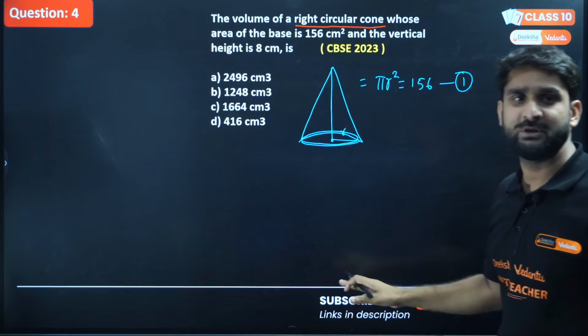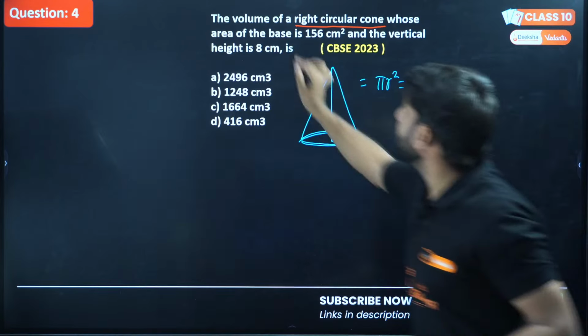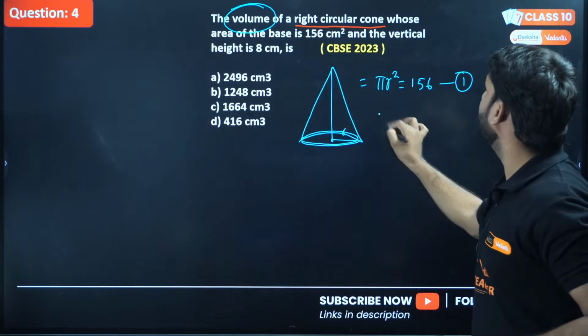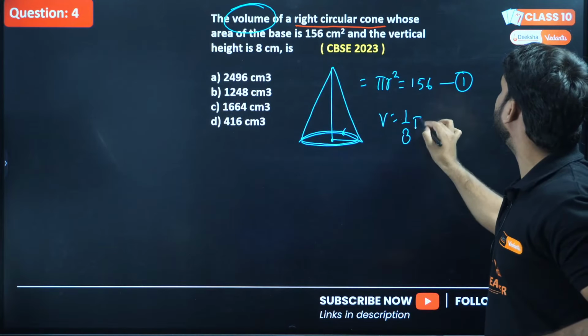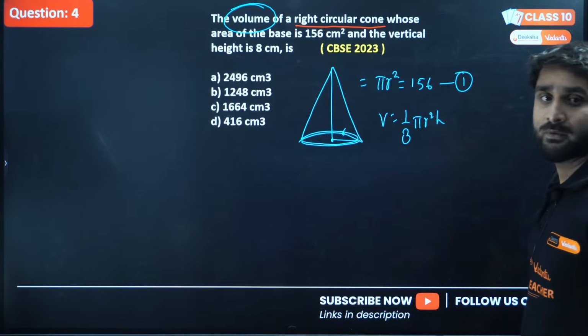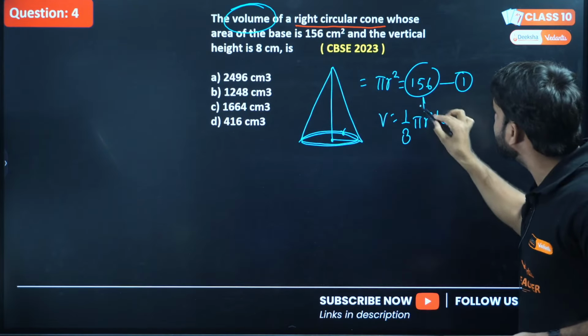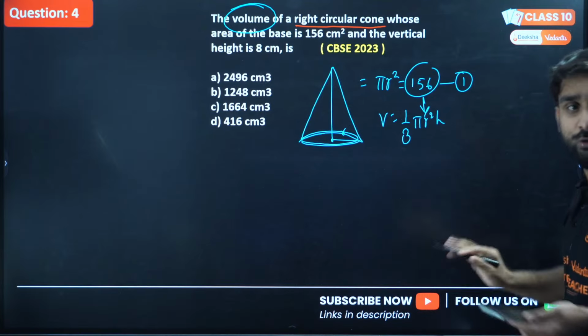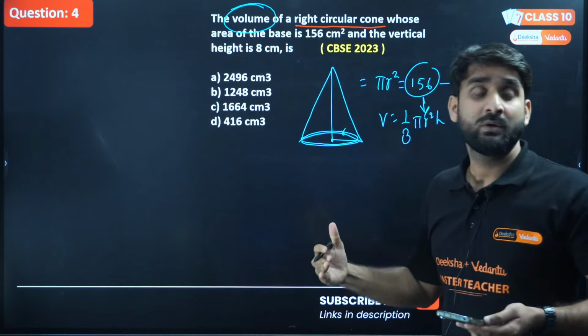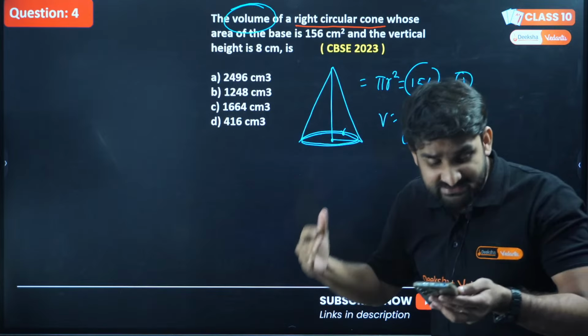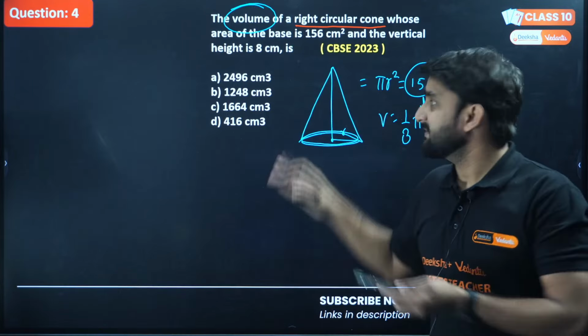No need to solve this because the question is asking for volume, and the formula for the volume of a cone is 1/3 pi r square h. The pi r square is equation number 1, so we can replace it directly. So no need to solve. Just save your time. Try to make your calculation easier and shorter because it carries only 1 mark.